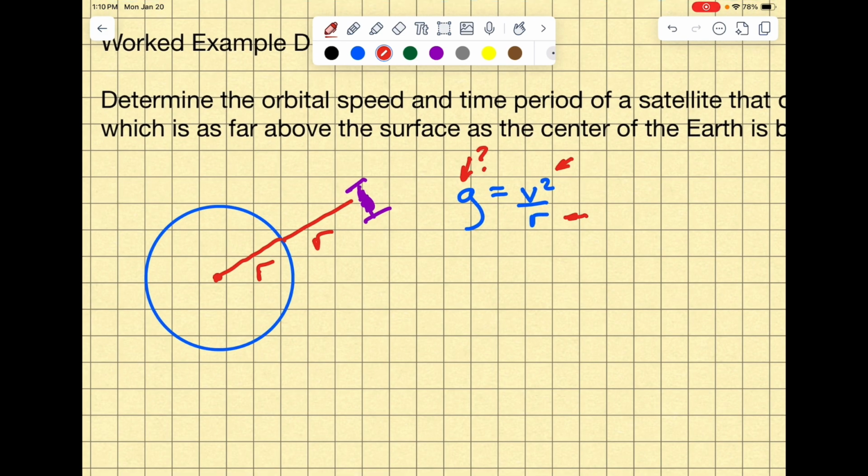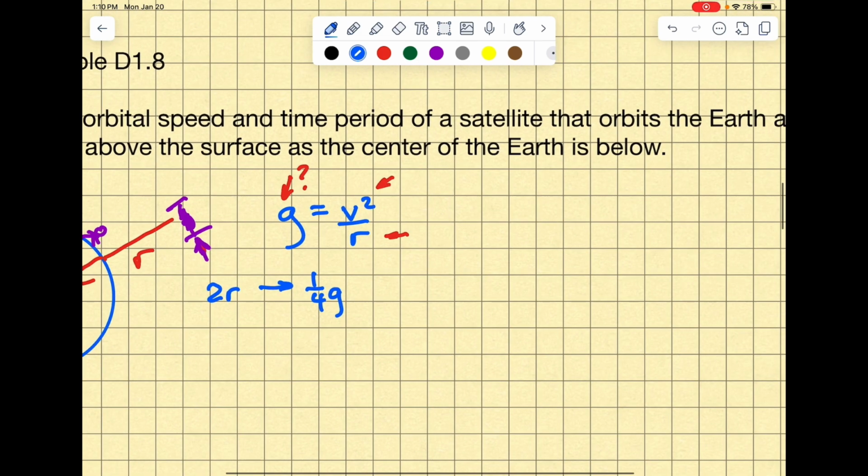We know that this satellite is twice as far away from the surface of the Earth as, say, someone standing on the Earth. Someone standing on the surface is going to be just 1 r away from the center of the Earth, and we know this satellite is 2 r's away. So this satellite is twice as far. Well, we know gravity and gravitational field strength follow an inverse square law. So if we're twice the distance away, 2r, then that's going to give us 1/4 g. So we know the gravitational field strength for the satellite.